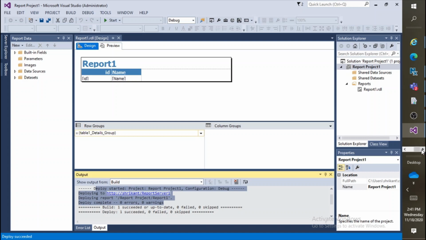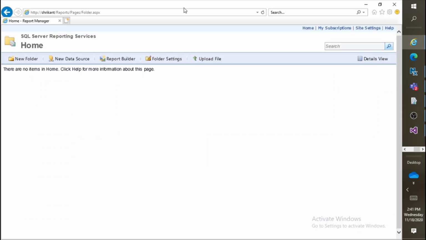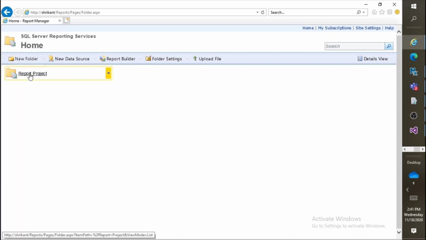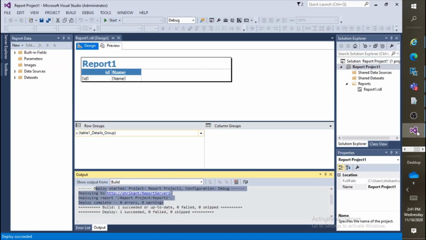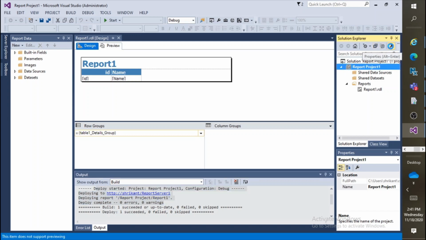Now what we are going to do, we are going back to the reporting server manager. This is the reporting server manager URL, and now you can see nothing is there. Now we are going to refresh the page and see if anything is there or not. Now you can see this new folder has been created, because you might create multiple projects and those projects need to be deployed over the server, right? For segregating or identifying those projects, we need to have a folder, and for this we have named the project Report Project. This is our folder.